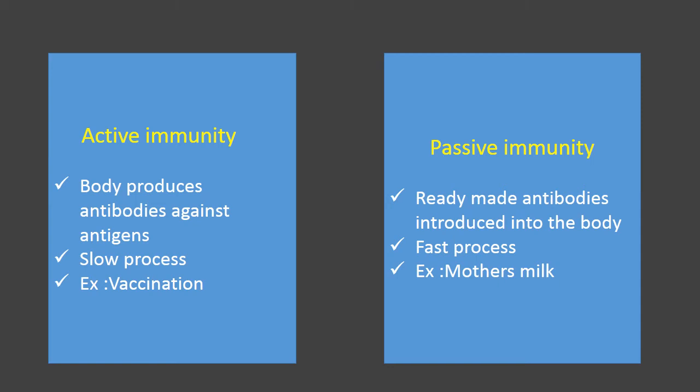So antibodies are naturally produced in case of vaccination. For passive immunity, you can take the example of mother's milk. Mother's milk consists of a few antibodies. They are directly passed to the baby for giving protection against some kinds of pathogen.